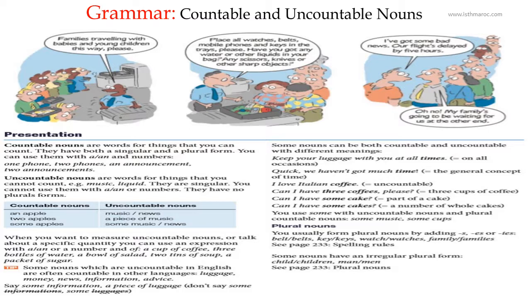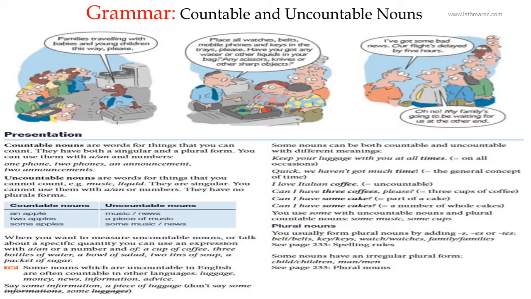Can I have 3 coffees, please? 3 cups of coffee. Can I have some cakes? A number of whole cakes. So for this remark, for countable and uncountable nouns, sometimes you can use both countable and uncountable nouns depending on the context which you are talking about.